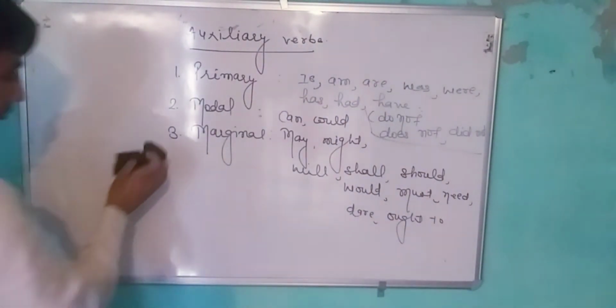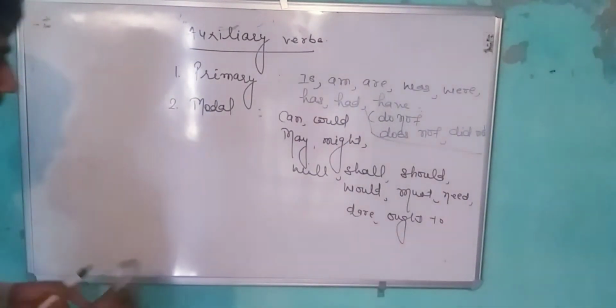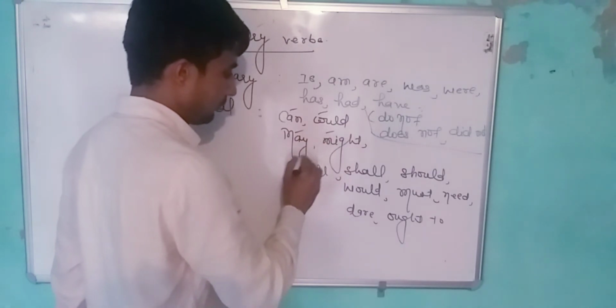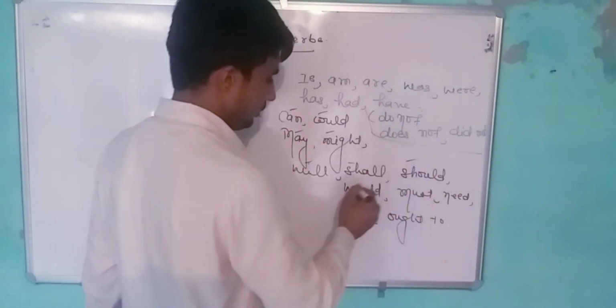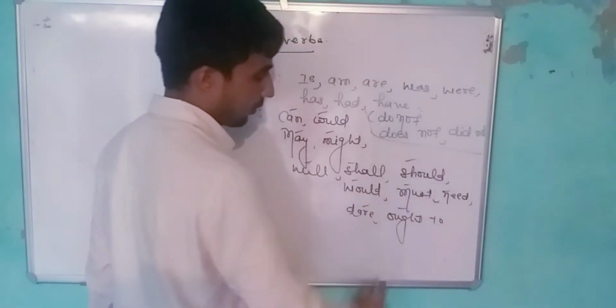These are modals. Again, just see: can, could, may, might, will, shall, should, would, must, need, dare, and ought to.